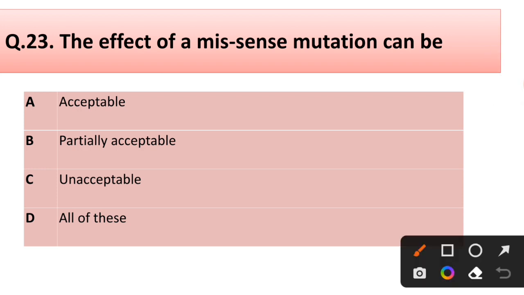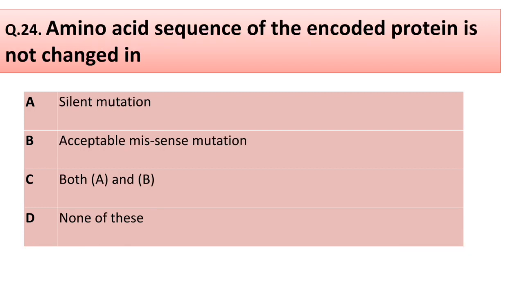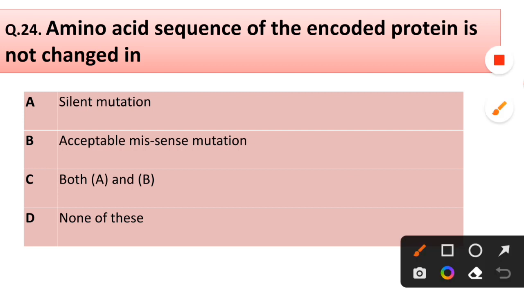Question 23. The effect of missense mutation can be acceptable, partially acceptable, unacceptable, all of these. Correct answer is option D, all of these. Question 24. Amino acid sequence of encoded protein is not changed in silent mutation, acceptable missense mutation, both A and B, none of these.